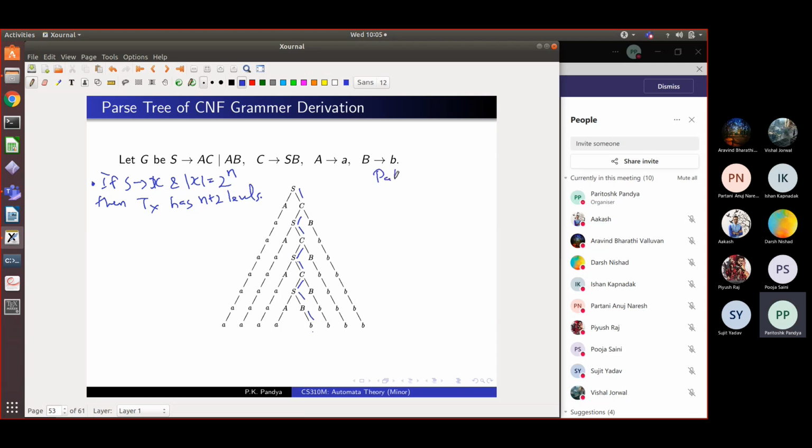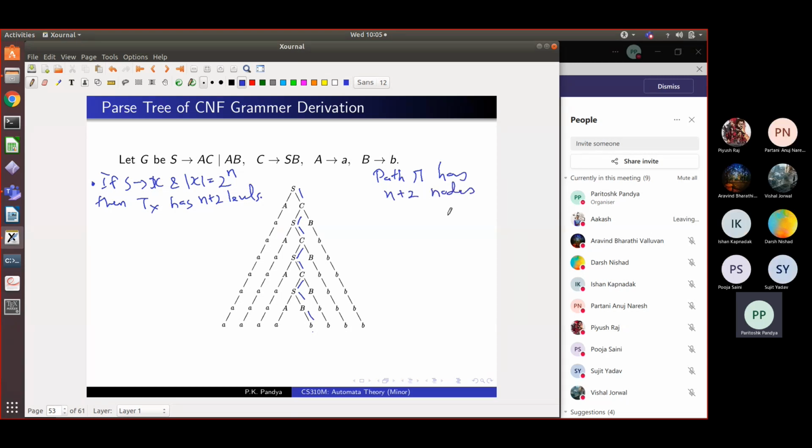Now suppose this path, let me call that path pi, has n plus 2 nodes, where all the nodes before the last are non-terminals. So the path that we have got is S followed by C, followed by S, followed by C, followed by S, followed by C, S followed by B, followed by B. There's some path like this. So it has n plus 2 nodes, so we consider the long path. Pi has n plus 2 nodes, and the last element in the path is a terminal. Everything else is a non-terminal. Is that clear to you? This will happen. You cannot avoid it.